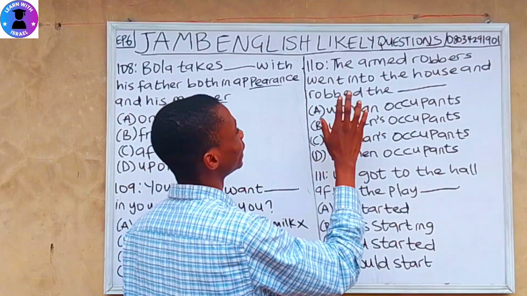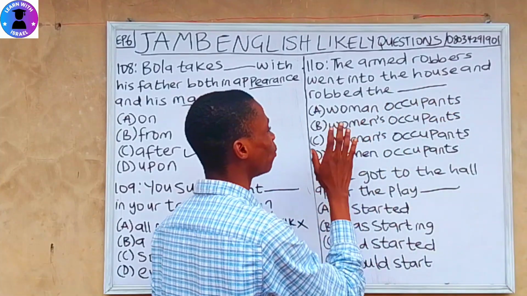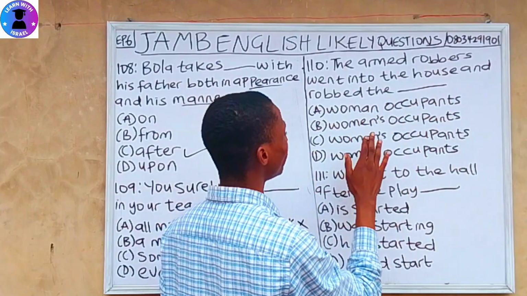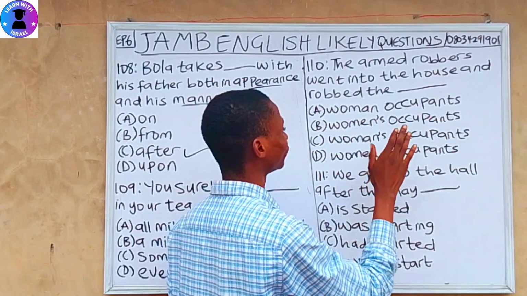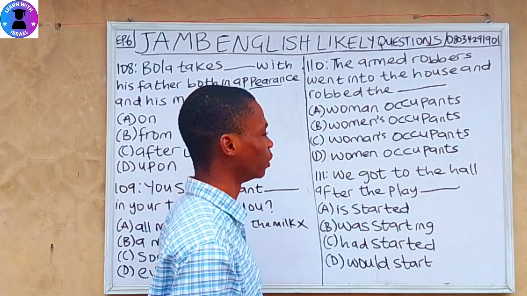Question 110. The armed robbers went into the house and robbed the dash. A, woman occupant. B, woman's occupant. C, women's occupant. D, women occupants. So this is a question on noun.